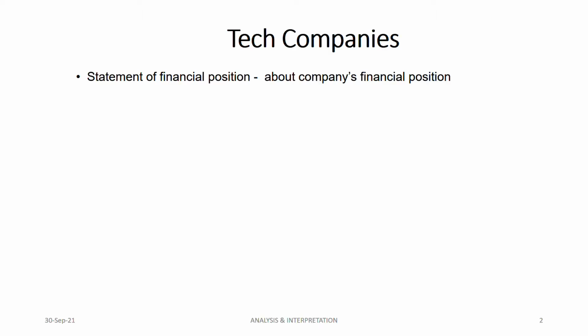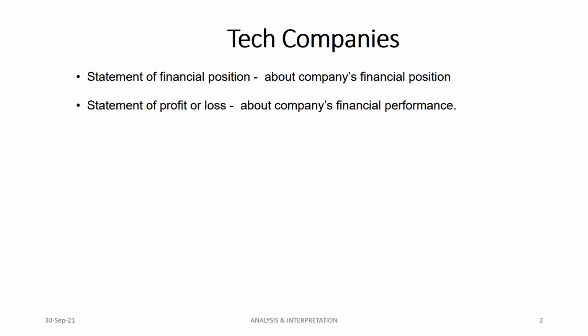Now, the differences in tech companies are in their statement of financial position. According to the conceptual framework, the statement of financial position measures the company's financial position, and the statement of profit and loss measures their financial performance. We all know this, right?